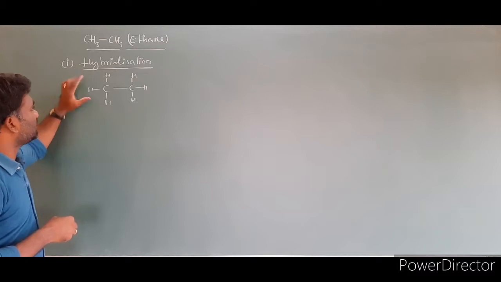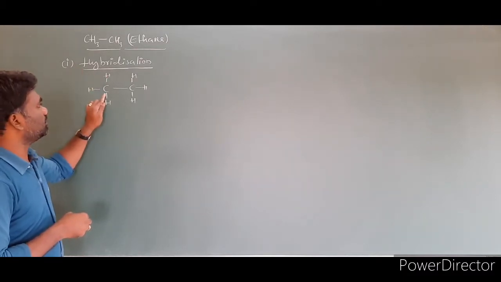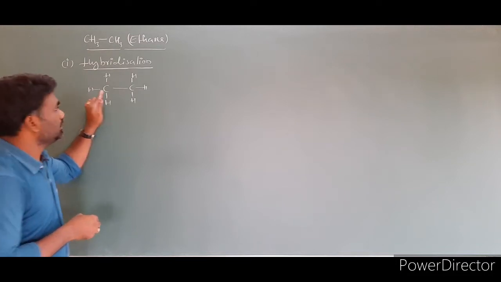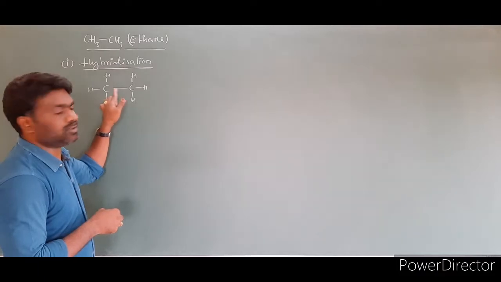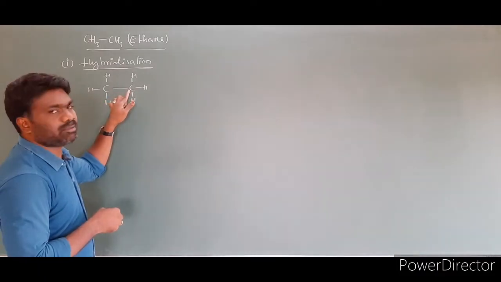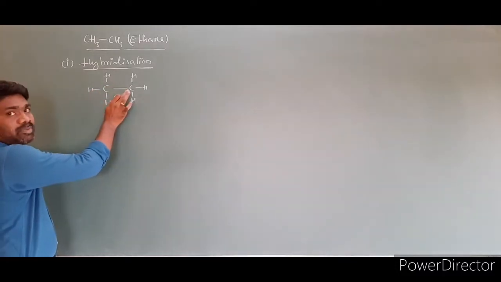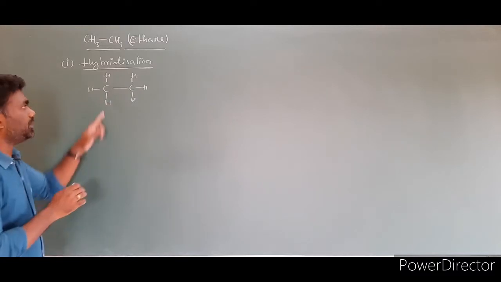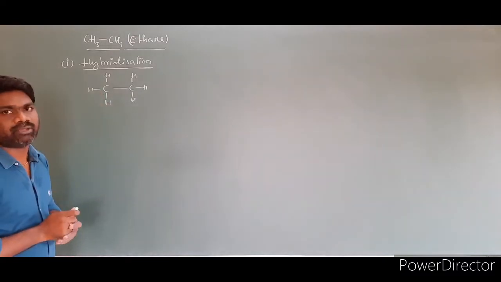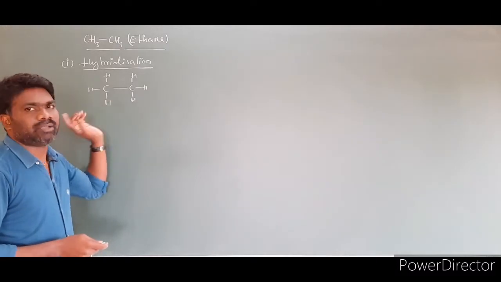If you look at this molecule, 3 hydrogens are bonded to this carbon, so for this carbon we have to write hybridization. To this other carbon also 3 hydrogens are bonded, and one carbon is also bonded. So for this carbon also we have to write hybridization, because both will be central atoms. In this case 3 hydrogens and one sigma bond with the carbon, and here also 3 hydrogens and one bond with the carbon. So we have to write the hybridization step for both carbon atoms.